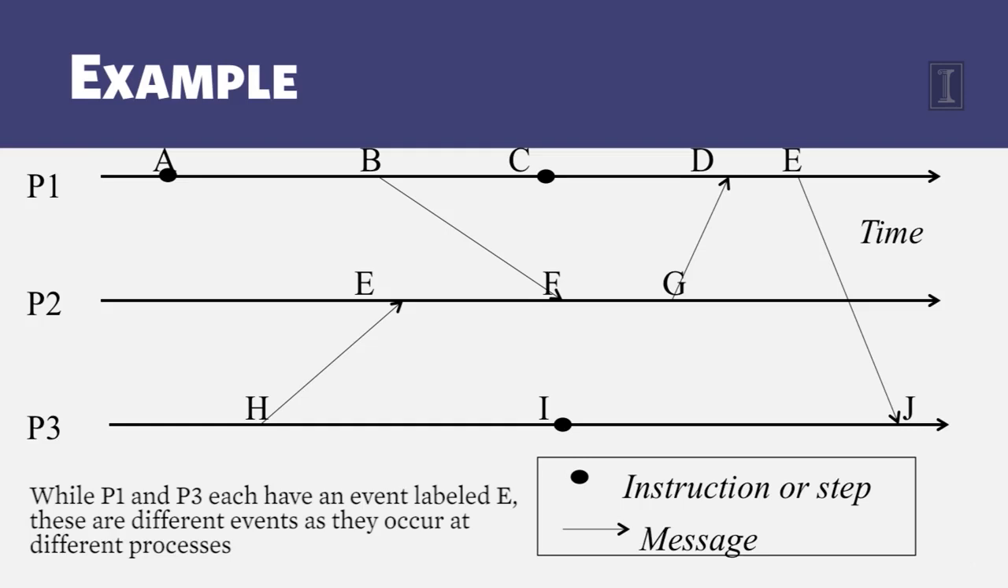Okay, and similarly, P2 has 3 events there, E, F, and G, and P3 has 3 events, H, I, and J. Okay, and a dot over here is an instruction or a step, and an arrow here shows a message.